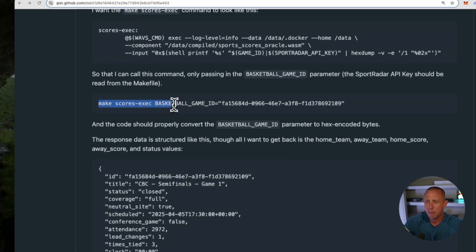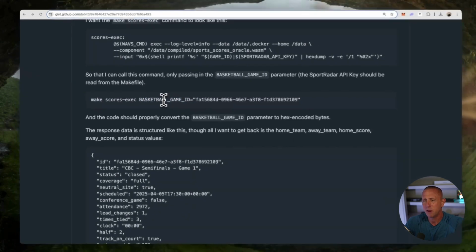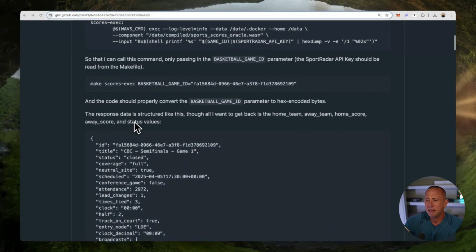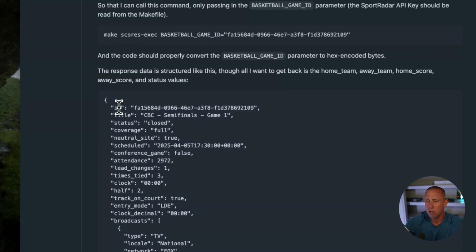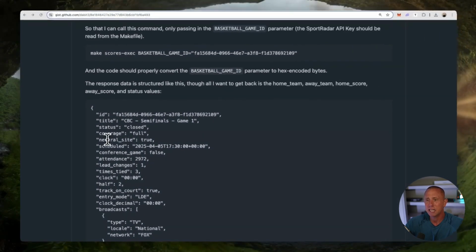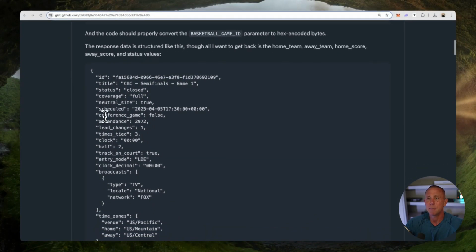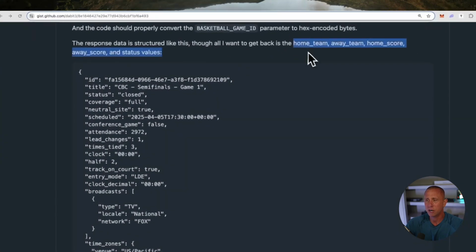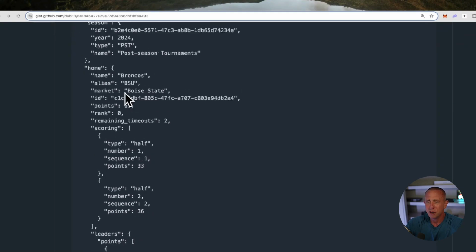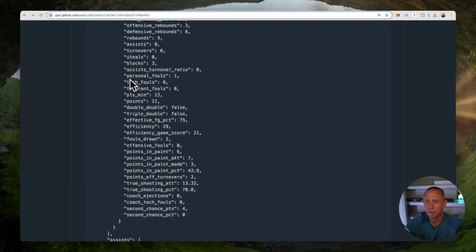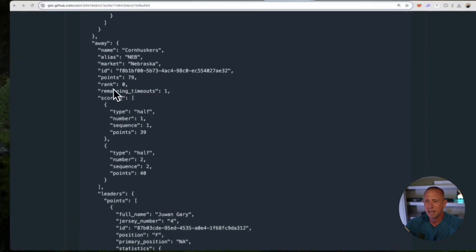So I don't want to have to pass in the API key every time. I just want to pass in the game ID, because the API key is going to already be hard-coded in the makefile. And then finally, I give an example of the response data, so Claude and my project understand the schema of this data that's coming back. And I say I only want to return the home team, the away team, the home score, the away score, and the status values.